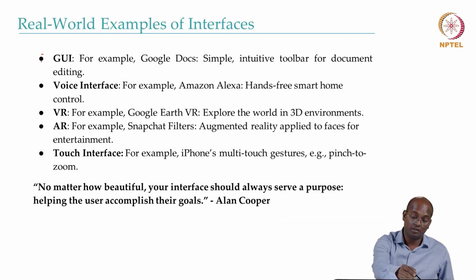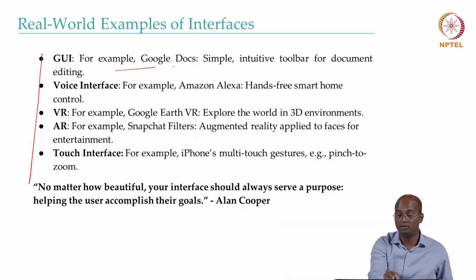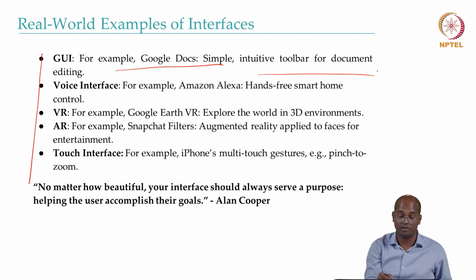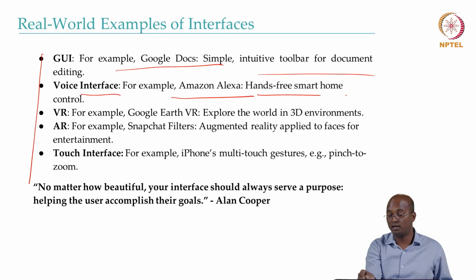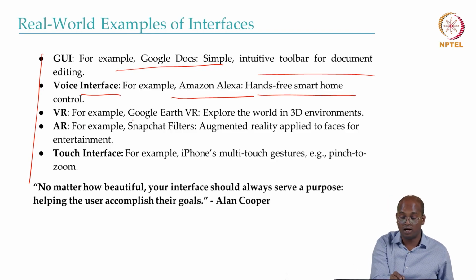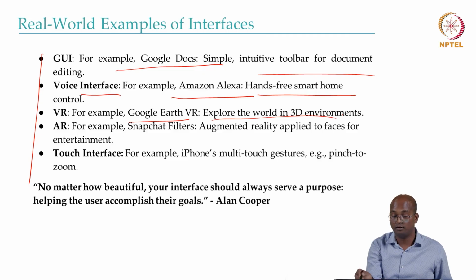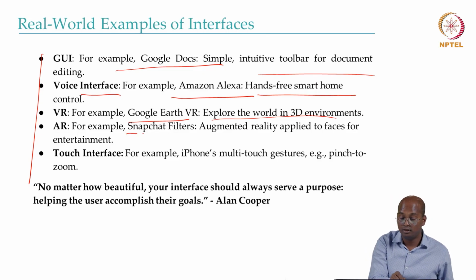Real world examples: for GUI, simple Google Docs, where you can perform different operations. Voice interface: Google Assistant, Amazon Alexa, Apple Siri. For VR: Google Earth VR, Oculus, which we have discussed. AR: Snapchat filters.